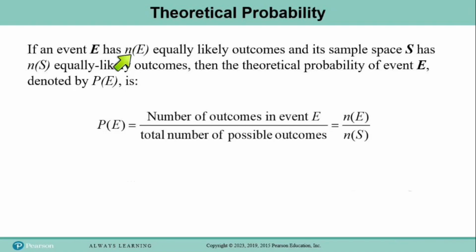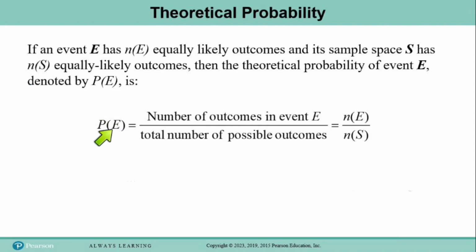Remember, this stood for the number of elements in E. And so right here we've got the number of elements in S. Okay, so when we're trying to calculate the probability of event E, we need to know how many outcomes are possible for event E. In other words, how many elements are in set E. And then we also need to know how many elements are in the sample space, which is the set of all possible outcomes. So when we know the number of elements in E and the number of elements in S, then we can calculate the probability of event E.